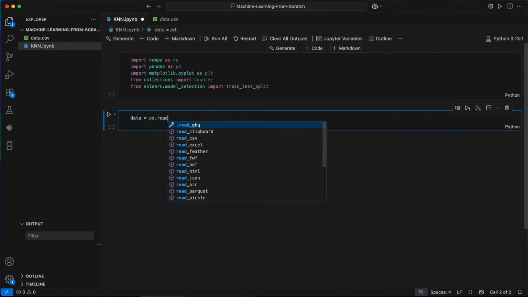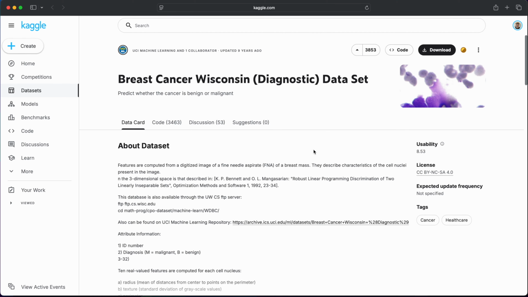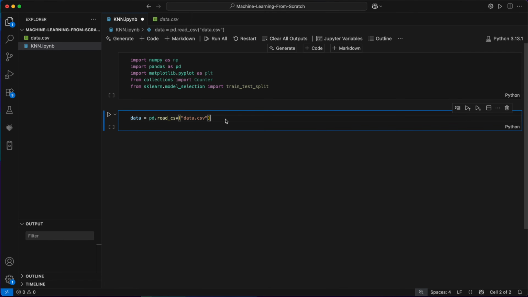Next, I'll load in the data we'll be using. The dataset we're using for this is the breast cancer diagnostic dataset available from Kaggle. It's a binary classification dataset where each example is a tumor, described by a number of features like radius mean, texture mean, and so on. The target variable is the diagnosis, labeled as either benign, B, or malignant, M. I'll go ahead and pull out these input features and labels now as NumPy arrays.